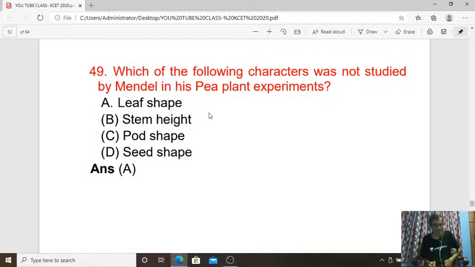7 contrasting characters, isn't it? 7 important characters with contrasting features, but he didn't observe the character of leaf shape, or it was not studied in the garden plant under his experiment. So the 49th answer is A.